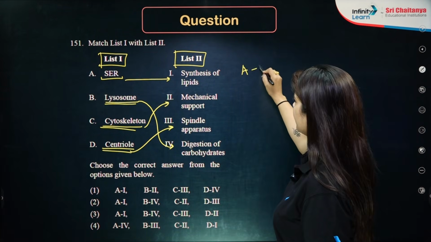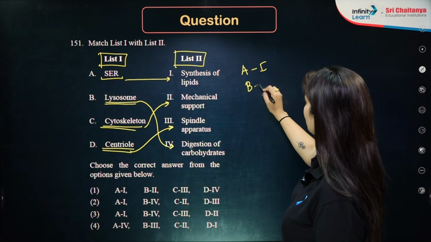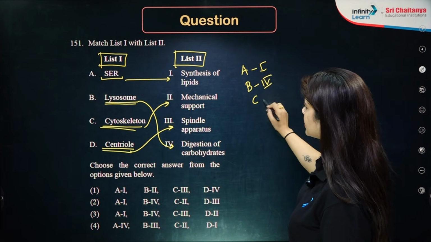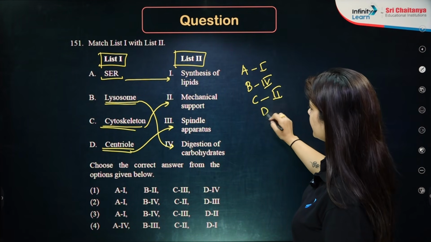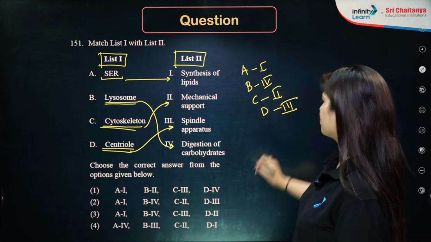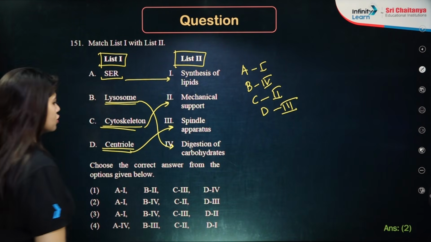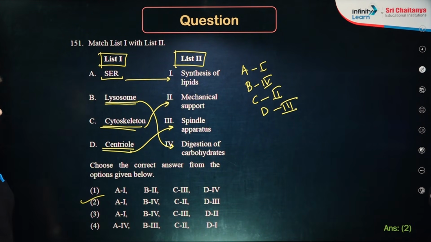So, A is option number 1, B goes with option number 4, C with option number 2, and D is with option number 3. Okay, the correct answer is option number 2.